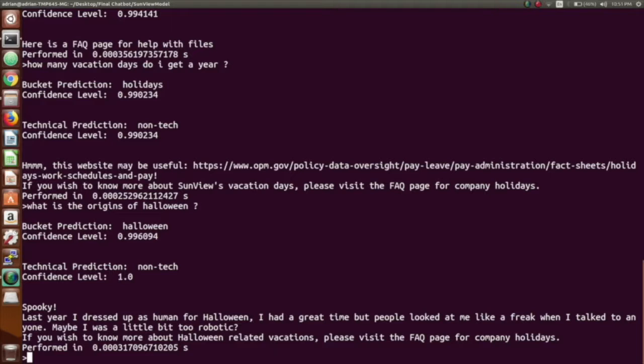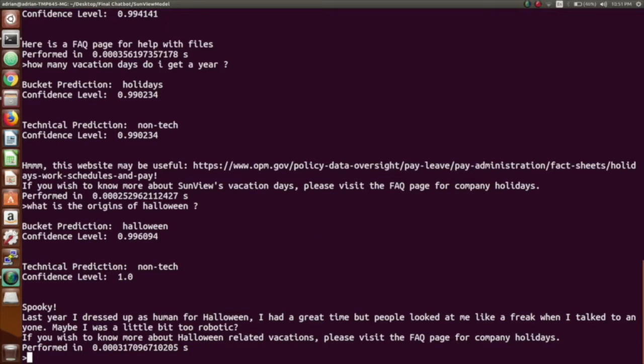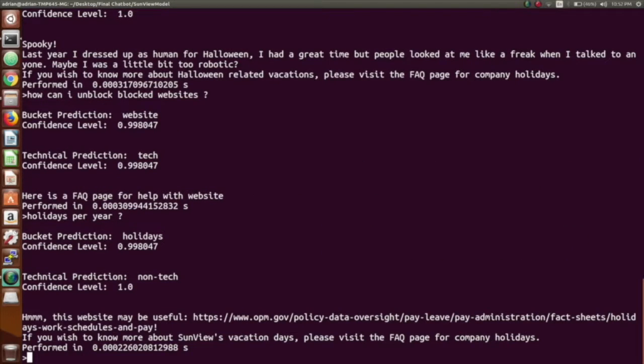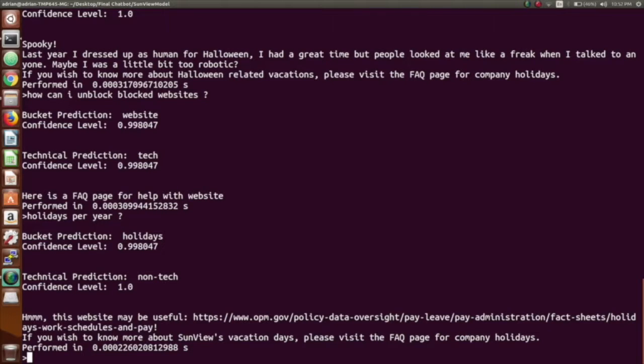The second question was, what is the origins of Halloween? And we can see how that got categorized into the Halloween bucket, which is great as well. And for the third question we have, how can I unblock blocked websites? And we can see that we got the website bucket for that one. So this particular test went great. Next up we have Corey Floyd.